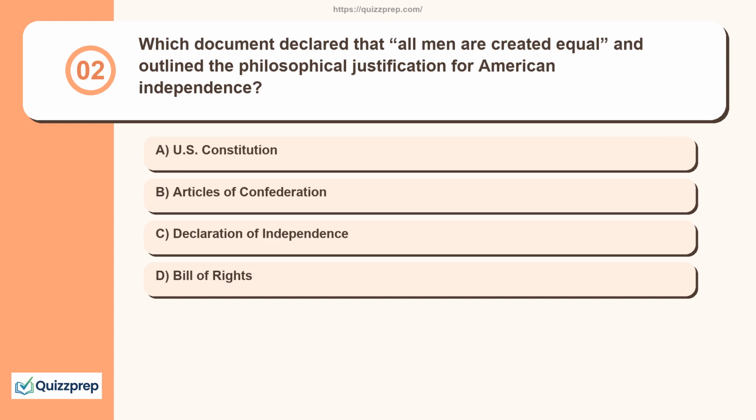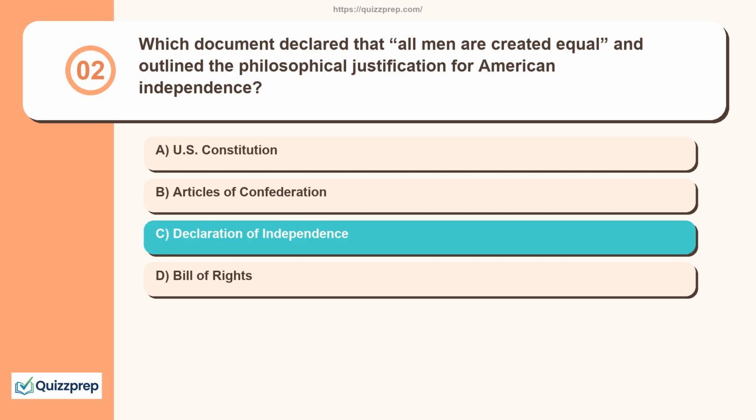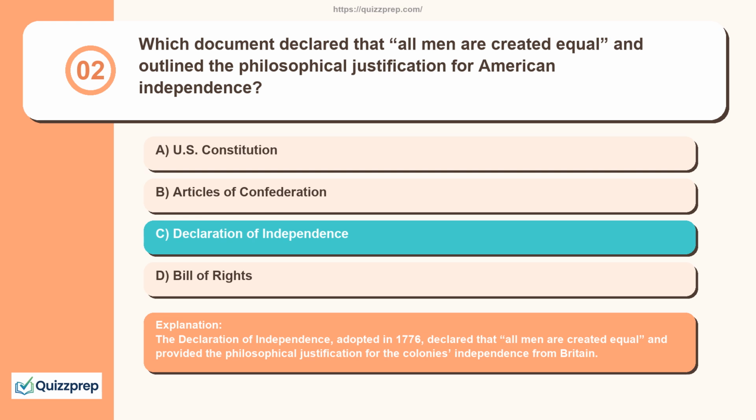Question 2. Which document declared that all men are created equal and outlined the philosophical justification for American independence? U.S. Constitution, Articles of Confederation, Declaration of Independence, Bill of Rights. The Declaration of Independence, adopted in 1776, declared that all men are created equal and provided the philosophical justification for the colony's independence from Britain.